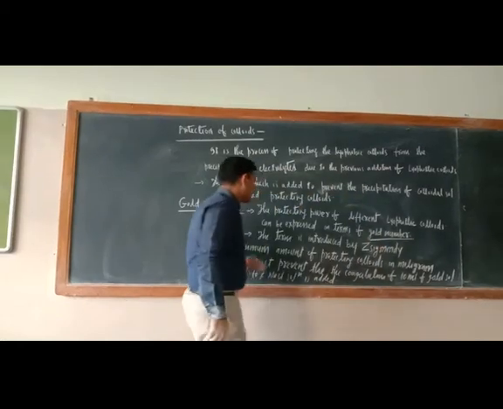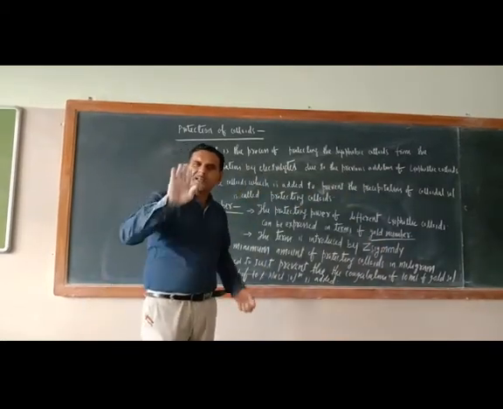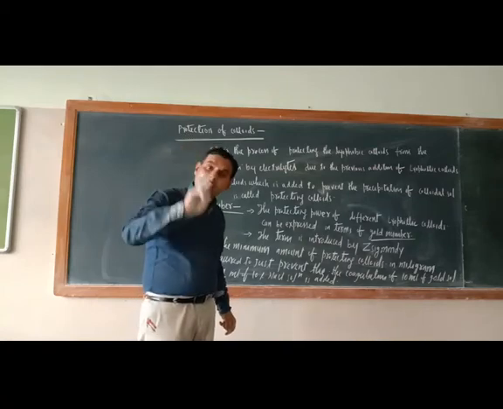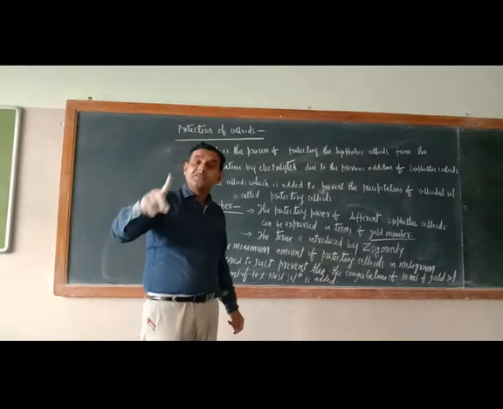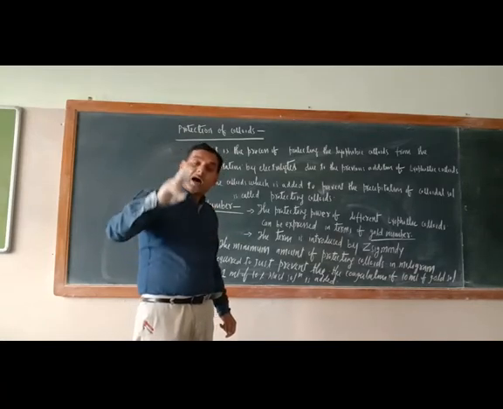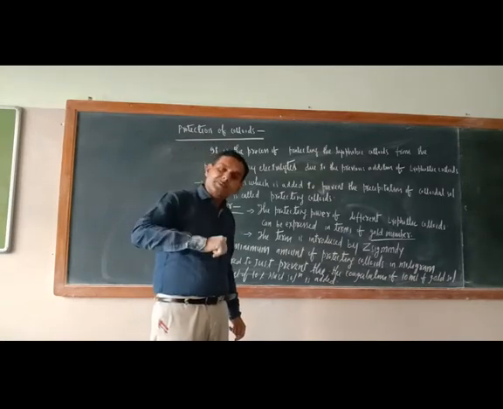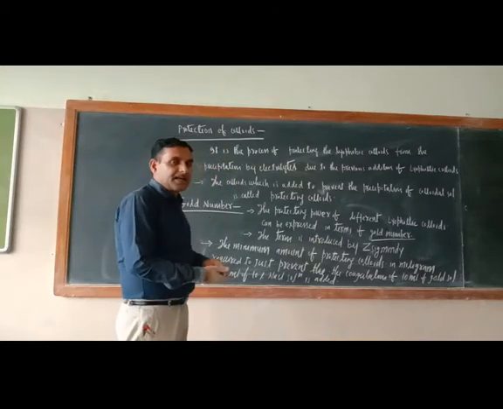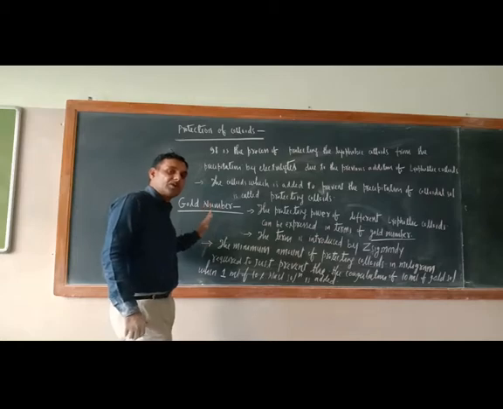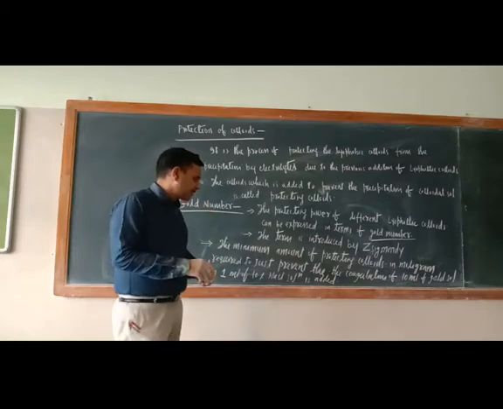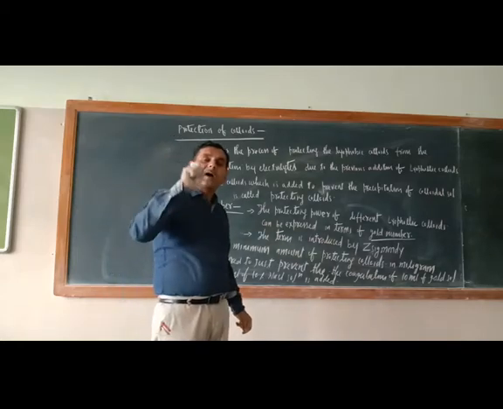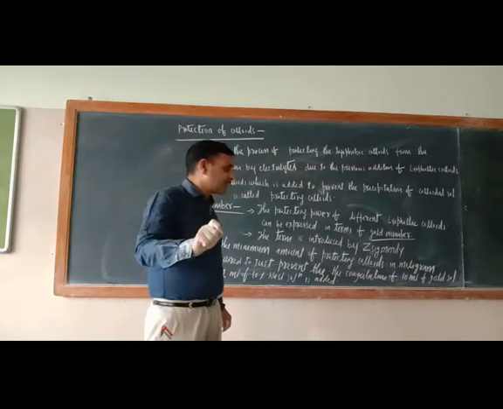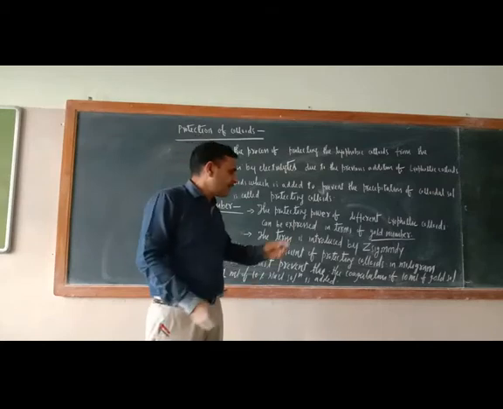So what is the gold number? Gold number is nothing but a number, an amount, by which we can express the protecting power of a lyophilic colloid. Just try to understand the definition.